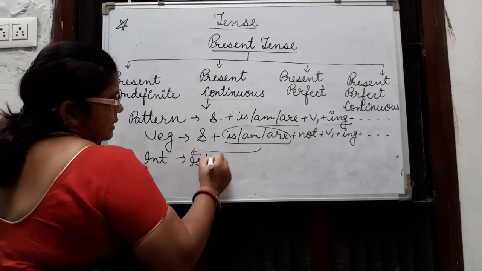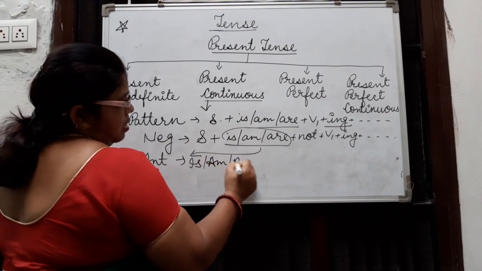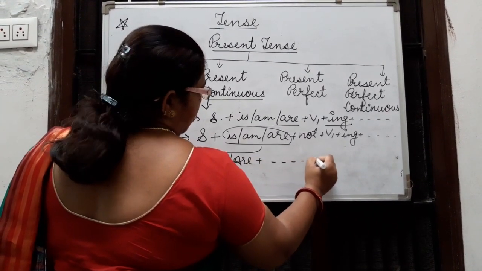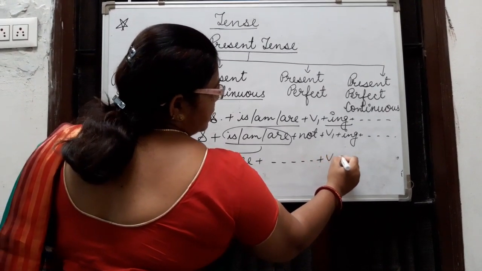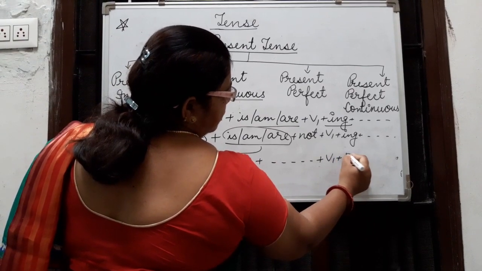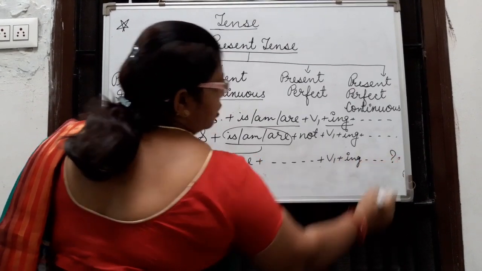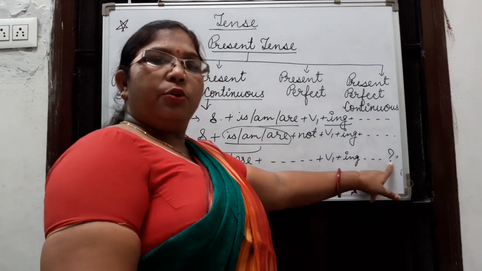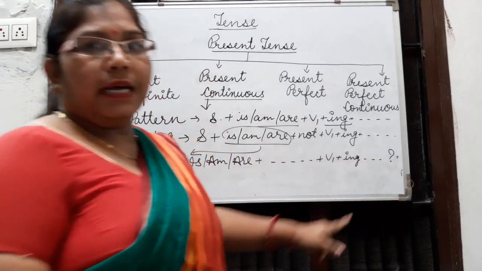So is, am, are plus verb first ing. This is the pattern of the sentence, and in the last of the sentence we put a question mark.